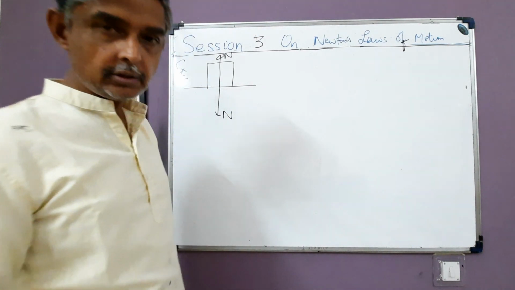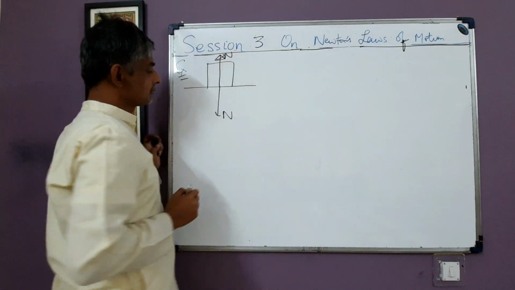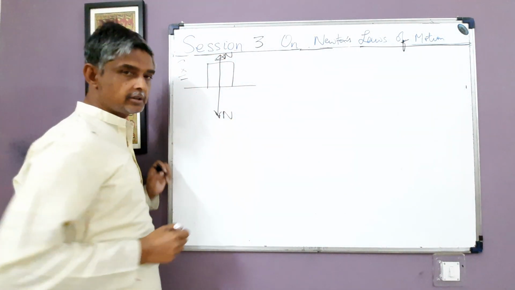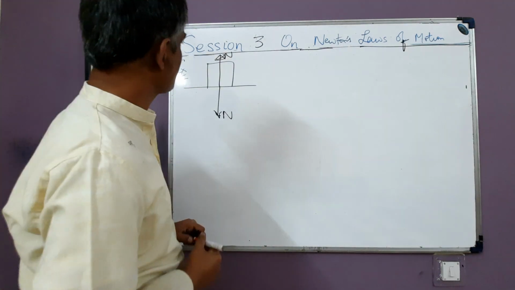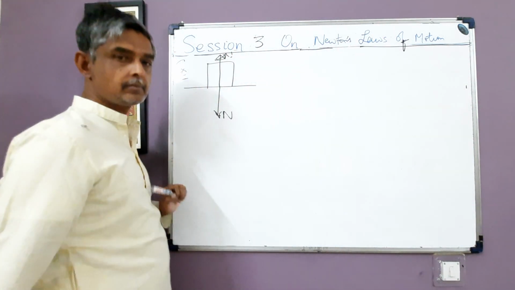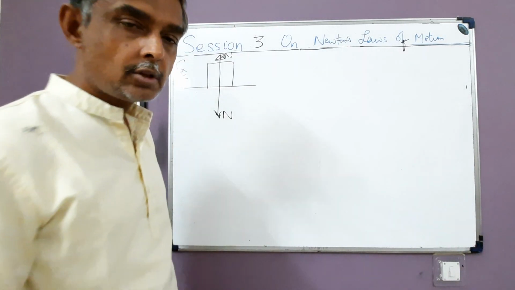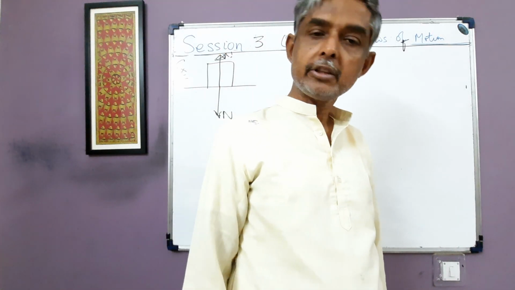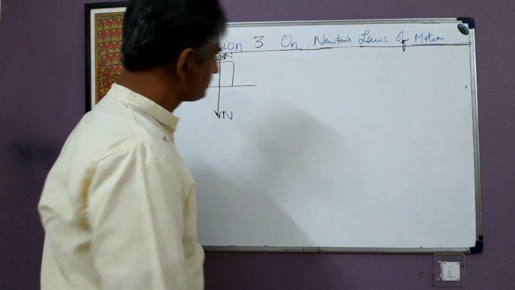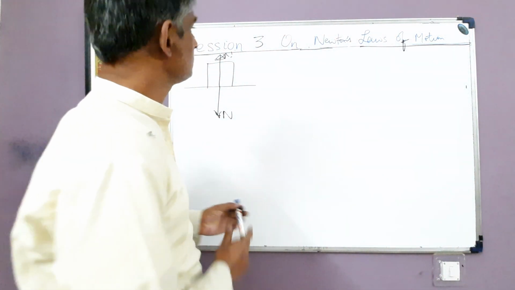All right, fine. Is it clear what I have said? So these are the pair of interaction forces between the block and the surface. They are equal in magnitude and opposite in direction.